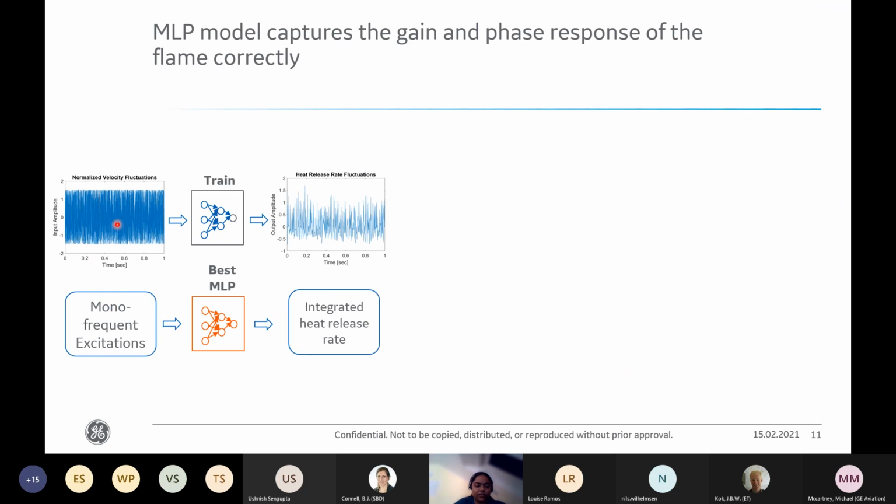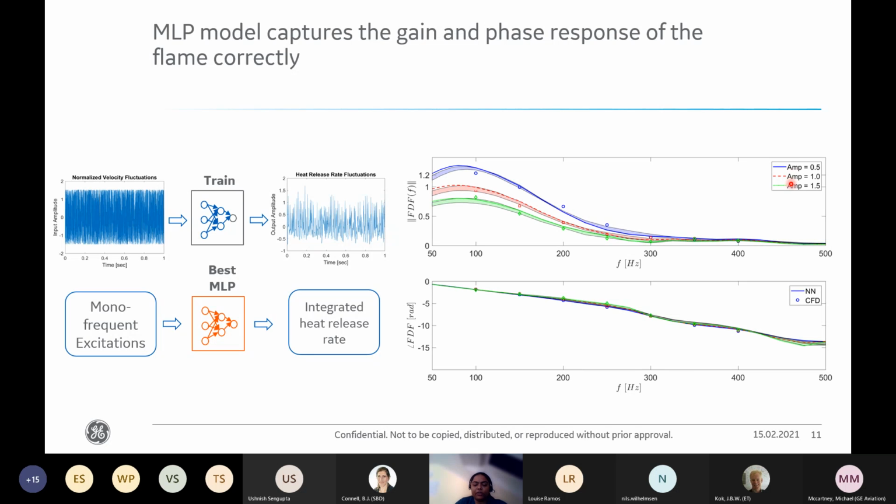The MLP is trained, as I said before, using the broadband excitation signal. To obtain the flame response, the best performing MLP is excited with monofrequent excitation. We vary the frequency of the excitation from 50 Hertz to 500 Hertz, and we use 3 different amplitude levels of 0.5, 1.0, and 1.5. The straight lines indicate the results by the neural network model, and the markers indicate the results by CFD simulation.